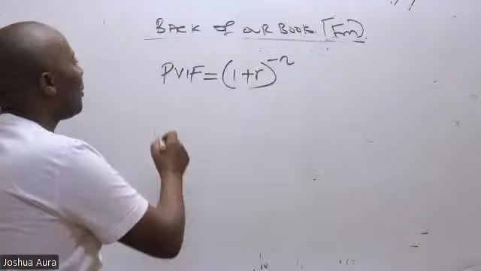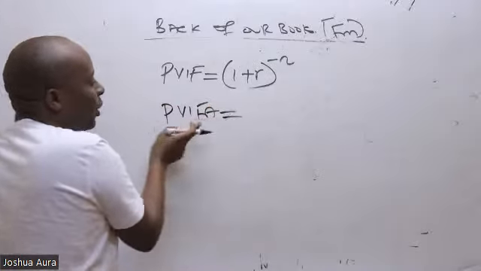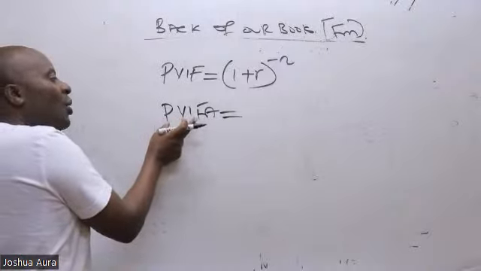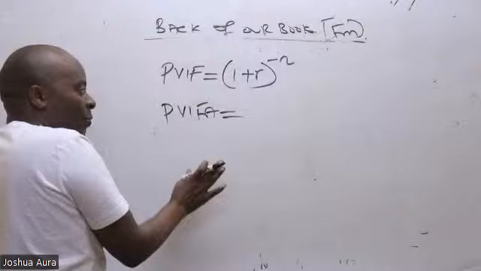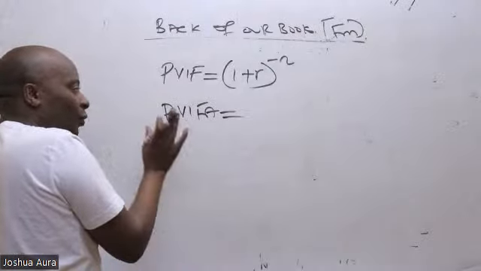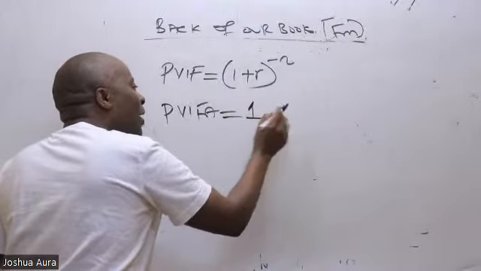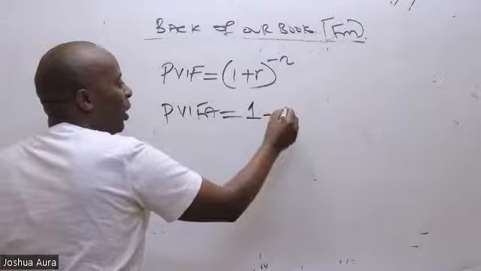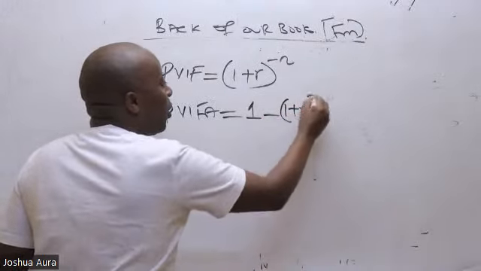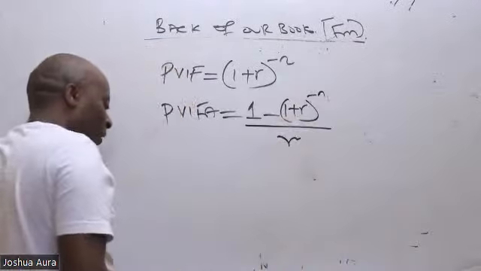And then, ladies and gentlemen, when we talk of the PVIFA formula, of course, you'll be able to read these figures. Some of these figures, you'll be reading them from some tables that will be given to you, but it's also very important for you to know what the formulas are. Now, listen, when it comes to PVIFA, we say 1 minus this smaller formula, which is (1 plus R) raised to negative N, and then you divide everything by R.